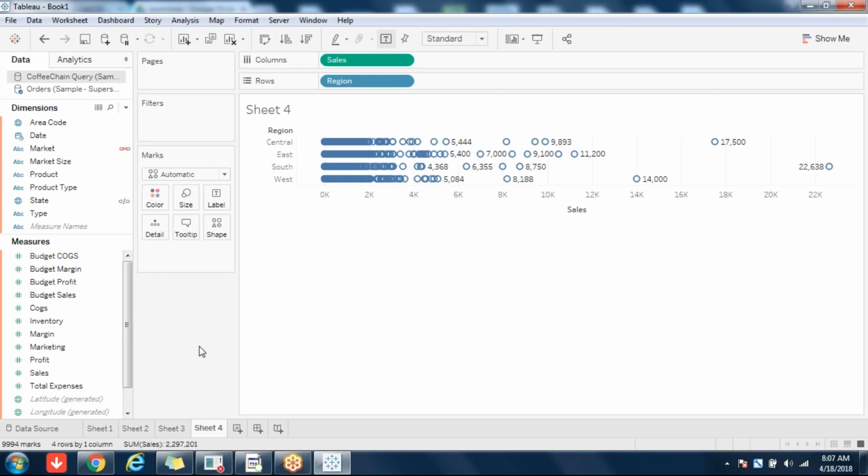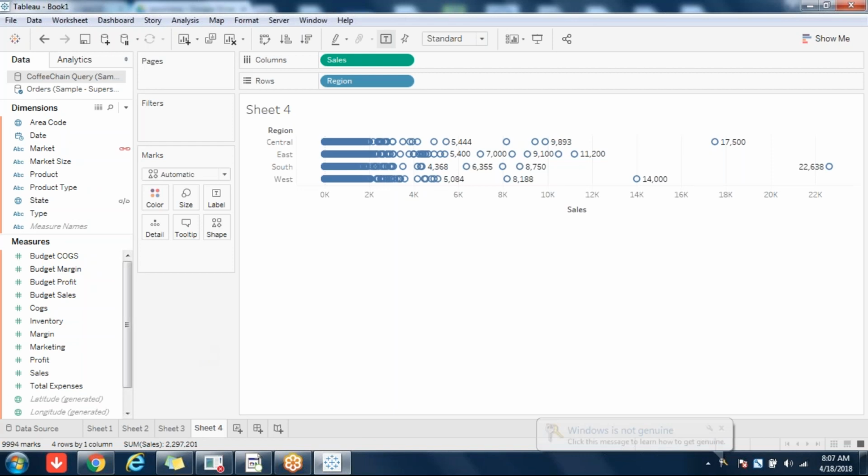As much as you can, you should try to avoid blending in real time. Don't do blending unless it is mandatory. If your client specifies that they have one Oracle data source and another one is SQL, and they want a blending, until then don't do it, because it will affect the performance to a great extent.